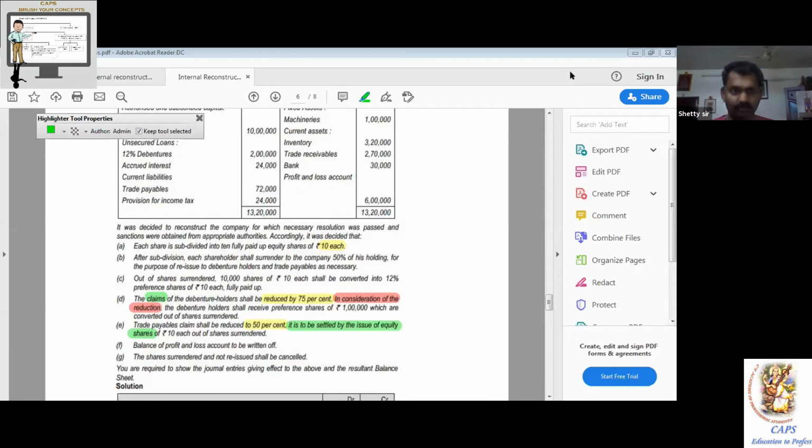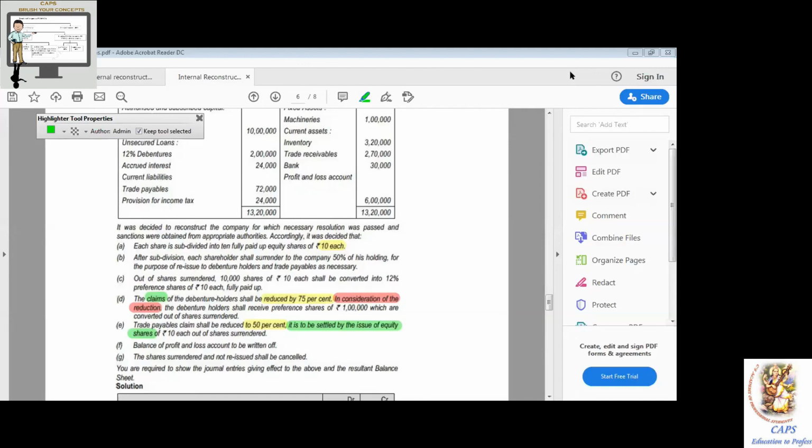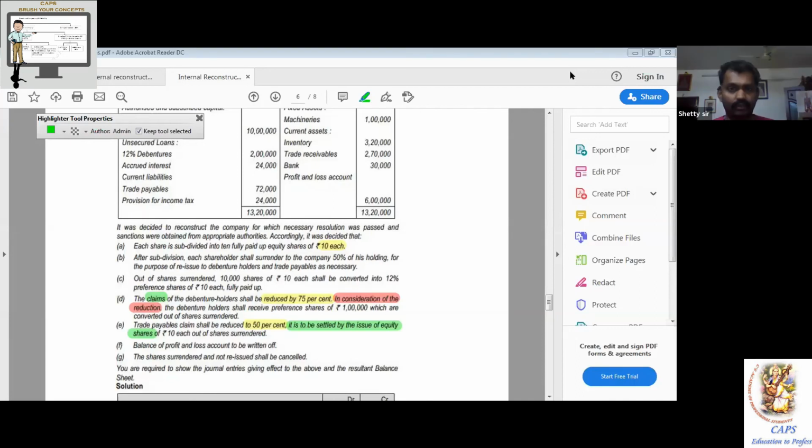E2. Writing E1, E2 will also help you understand that this is for adjustment number E. Absolutely fine. In the exam you can follow this unless they give dates for journal entries. E2: Share surrender account debit 36,000, to equity share capital account 36,000. Being 50% of the trade payables settled.